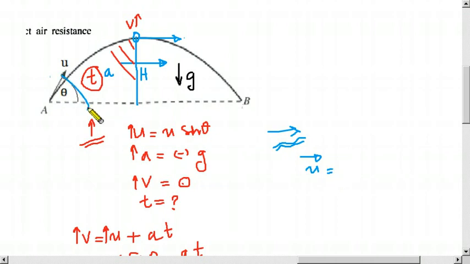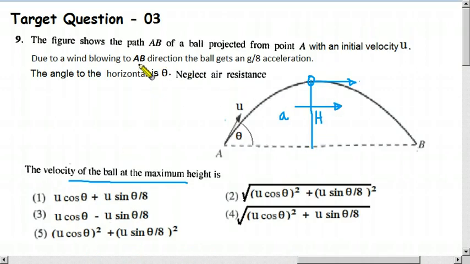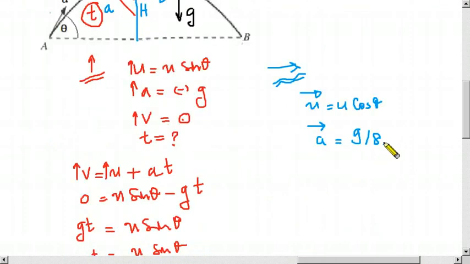U cos theta, because you have to turn this towards the angle, therefore u cos theta. Then what is the acceleration to this side? They have given it in the question, g divided by 8. There is a wind blowing in the AB direction. AB direction is this way. So g divided by 8, that is positive, because it is an acceleration.